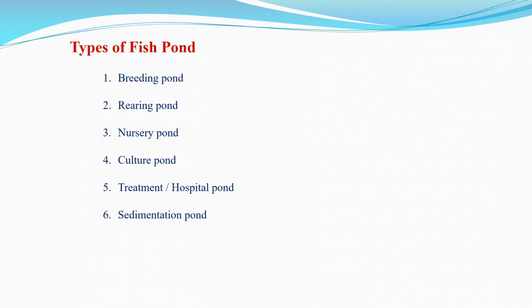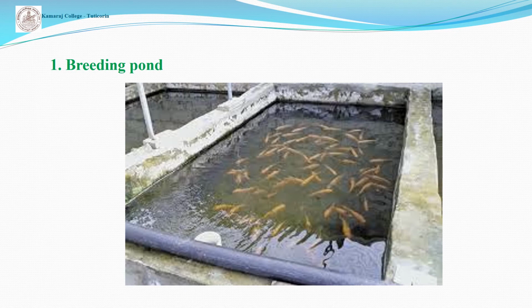In constructing a fish farm, we should make different ponds for separate groups, like a breeding pond, rearing pond, nursery pond, culture pond, treatment or hospital pond, sedimentation pond. And here, potential male and female breeders should be kept in separate ponds. It's called a breeding pond. It's also called a fertilized pond.